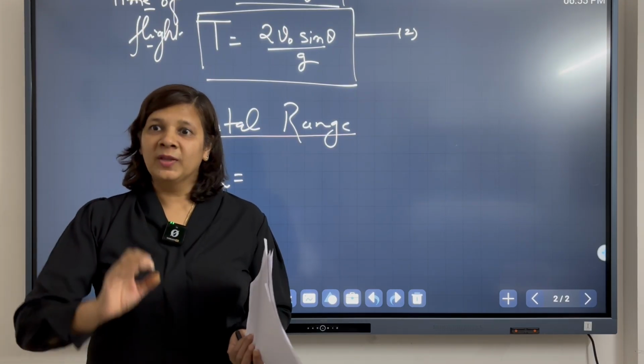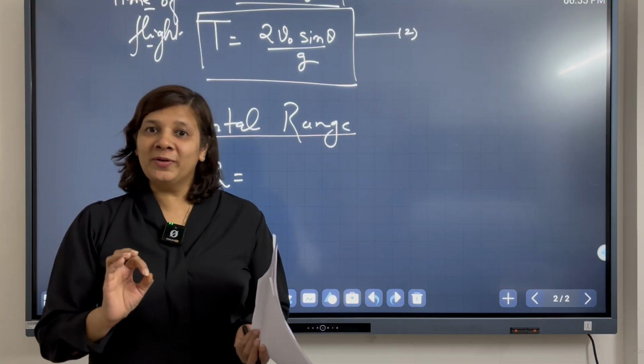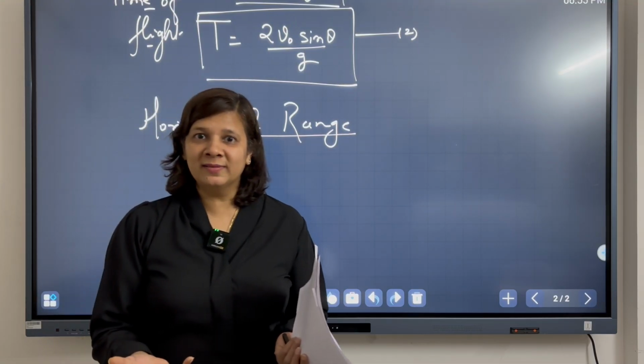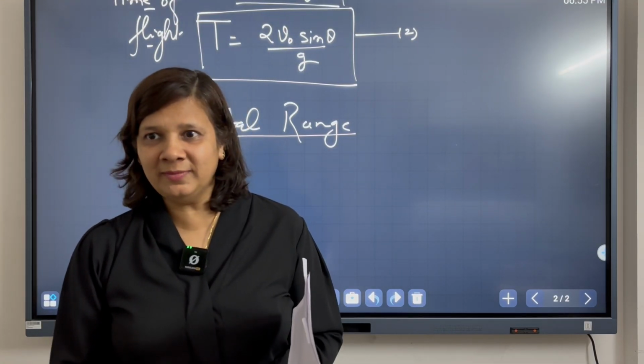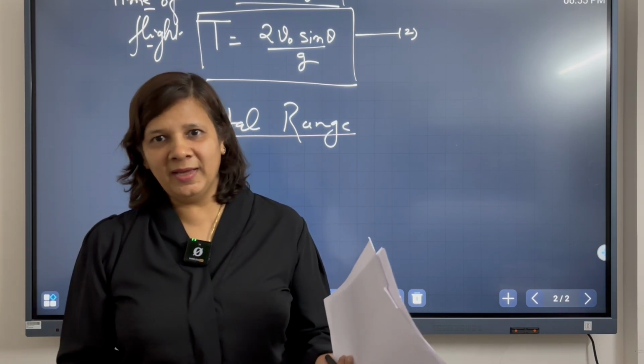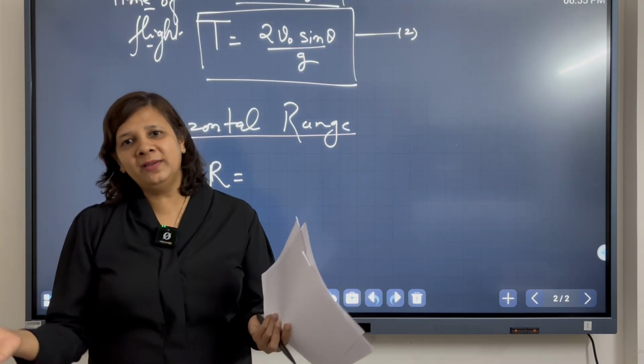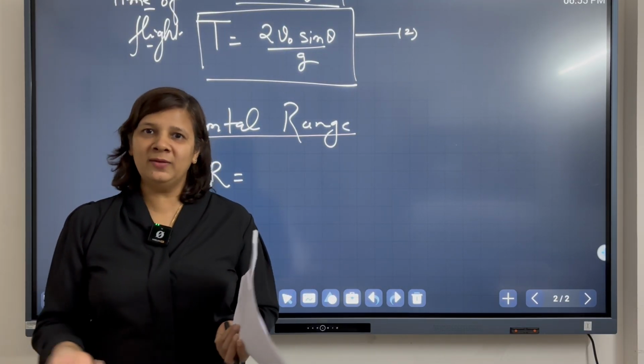S is equal to ut plus half at square, right? But in our case, is there any force or acceleration in the horizontal direction? So the second part of the equation is 0, a is 0. So what do we get? S is equal to u into t. Half at square is 0.